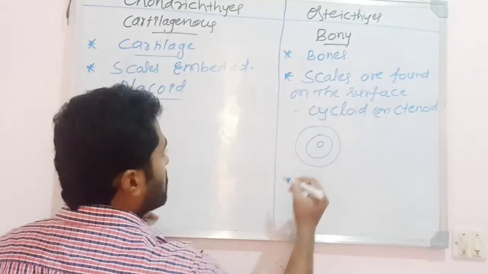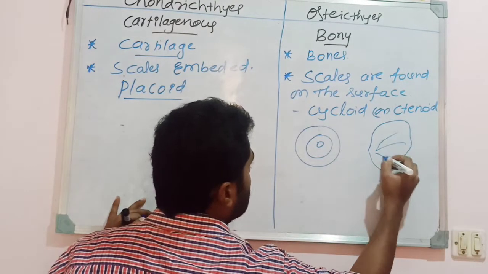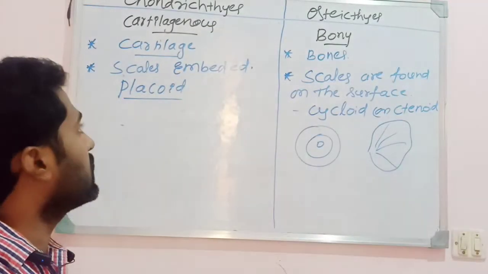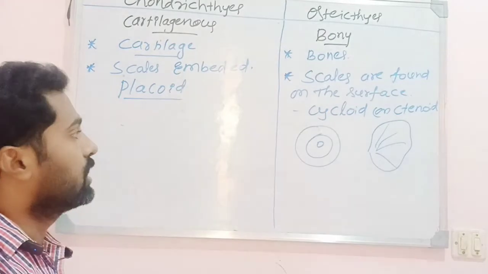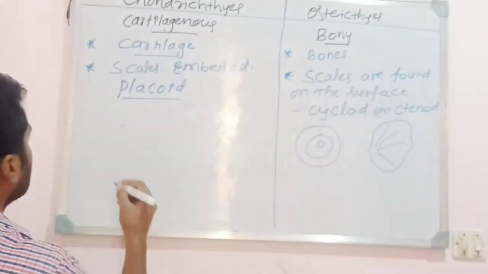It means like this, in a circular manner the scales are present, or the scales are like this. So there may be cycloid scales or ctenoid scales, but they are found on the surface. They are not embedded. But in case of cartilaginous fishes, the chondrichthyes, scales are embedded, and that is what is called the placoid scales.